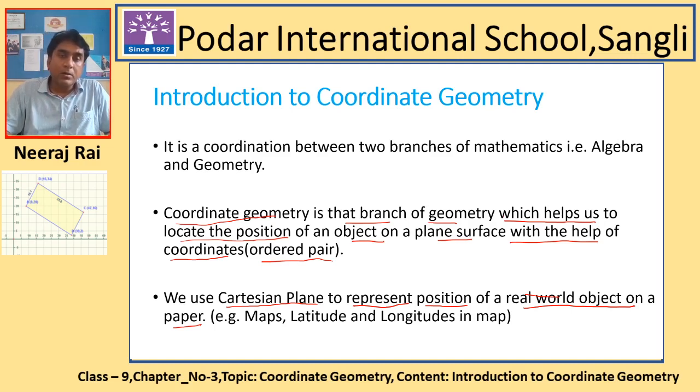When we talk about the new ideas where coordinate geometry is helping, everyone is familiar with two examples. The first one is Google Maps, and the second one is your GPS system. If you want to drive from one place to another and you don't know the exact location, Google helps you reach that destination. The app or website which you are using is built based on the basic concepts of coordinate geometry. Isn't it so interesting?